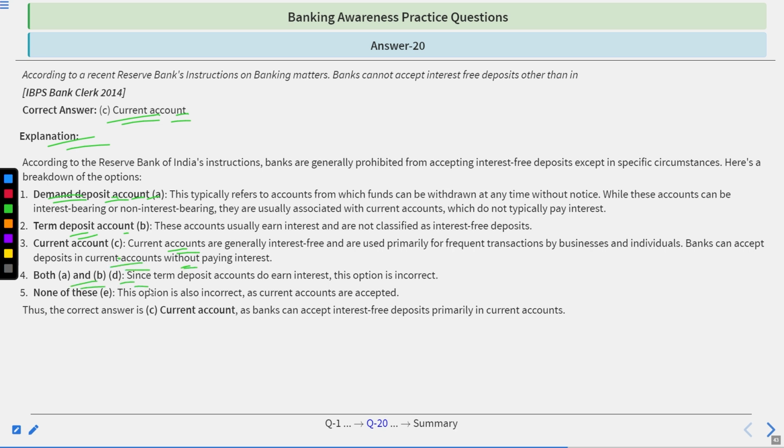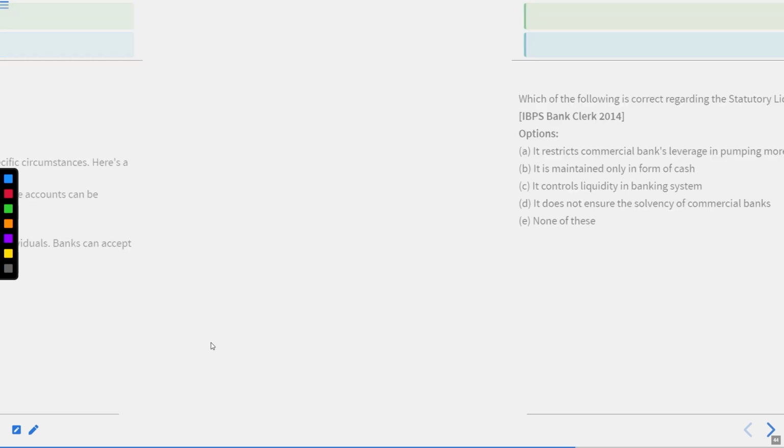Both A and B. Since term deposit accounts do earn interest, this option is incorrect. None of these. This option is also incorrect, as current accounts are accepted. Correct answer is current account, as banks could accept interest-free deposits primarily in current accounts.